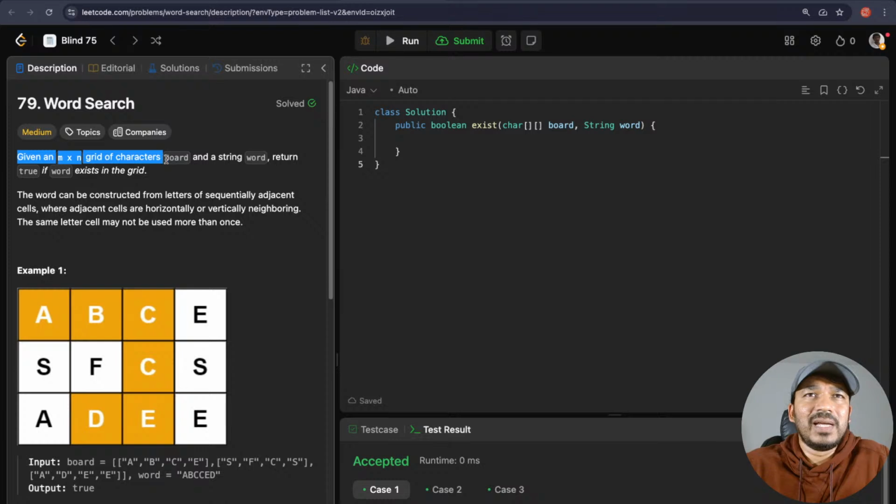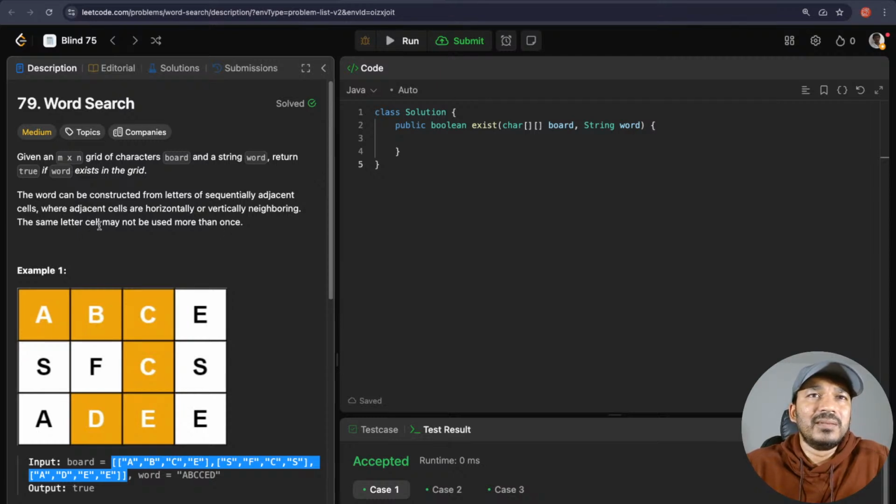Given an m cross n grid of characters board. Okay, a board is given with characters, and a word is given. Now we need to return true if the word exists in the grid. And how do we check if the word exists in the grid? The word can be constructed from letters of sequentially adjacent cells. If sequentially adjacent cells have those letters, then the word exists in the board. Adjacent cells are horizontally or vertically neighboring. So it should be horizontal or vertical neighboring. It cannot be diagonal. So every cell will have 4 neighbors. We can just check in those 4 directions.